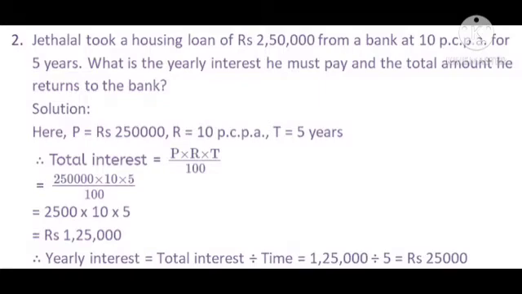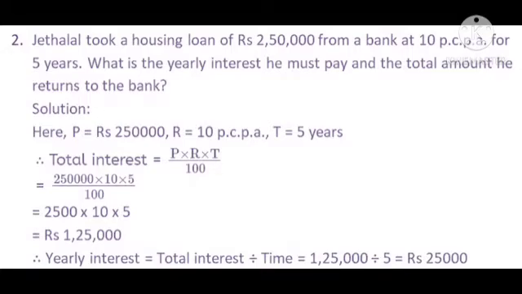So we cancel both the zeros from numerator and denominator. Then we get 2500 multiplied by 10 multiplied by 5. By doing the multiplication, we get rupees 1,25,000.